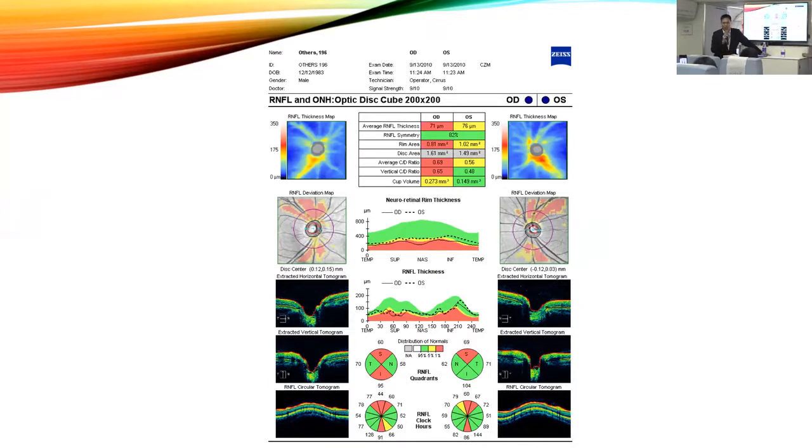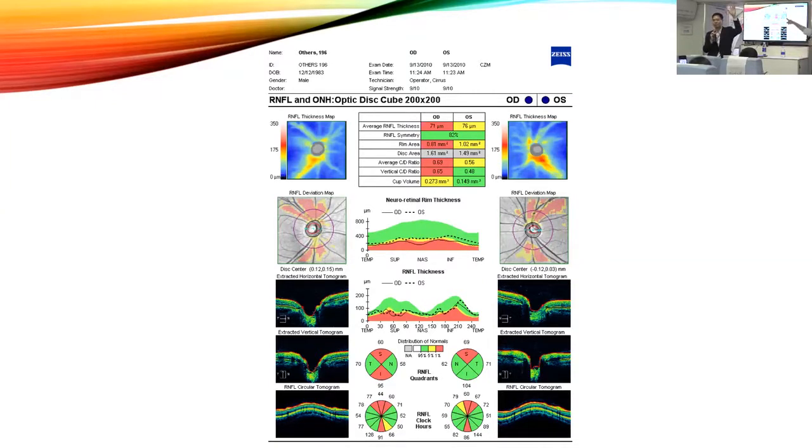So let us have a show of hands. How many of you would think the inferior retinal nerve fiber layer is abnormal, is thin? Anyone? Okay, we see one hand, two hands, three. Okay. How many of you would think the inferior side of the optic disc of the retinal nerve fiber layer is normal?